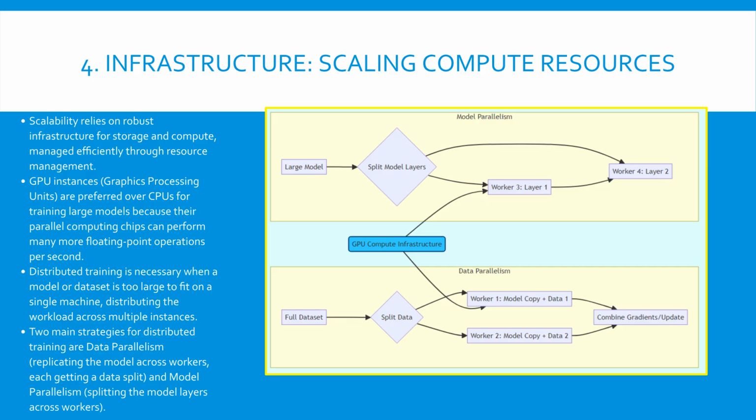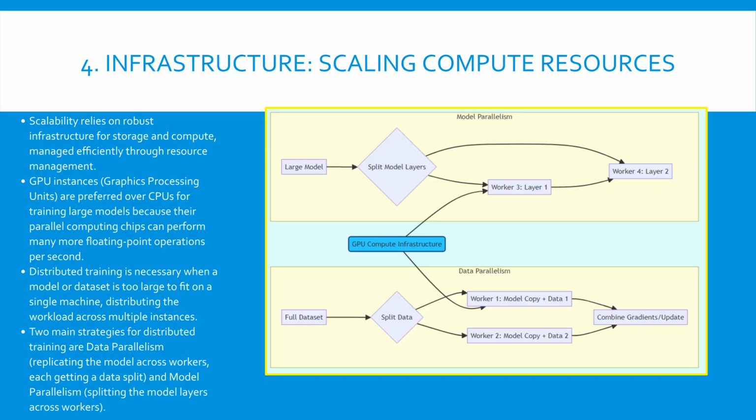This infrastructure includes intelligent resource management for storage and compute power. When dealing with large models and complex tasks, GPU instances are critical. GPUs excel because their parallel computing architecture allows them to handle far more floating-point operations per second than a standard CPU, accelerating training significantly. When a model or the training data is too massive to fit on a single machine, we must use distributed training. This process splits the workload across many computing instances.